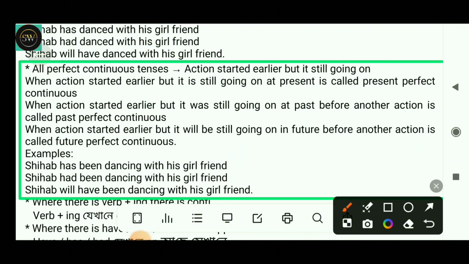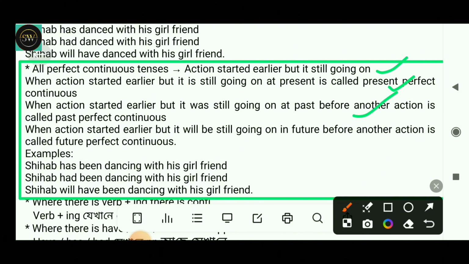Now we will discuss all perfect continuous tenses. So all perfect continuous tense means that action started earlier but it is still going on. When action started earlier but it is still going on at present is called present perfect continuous. When action started earlier but it was still going on at past before another action is called past perfect continuous.